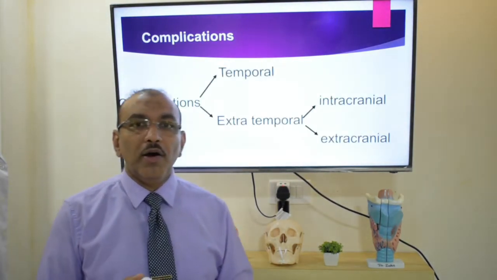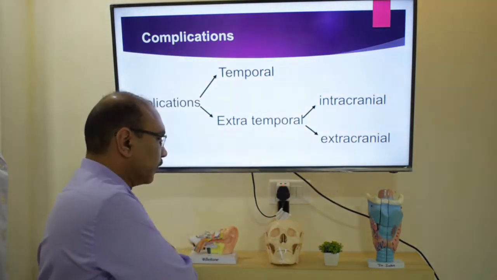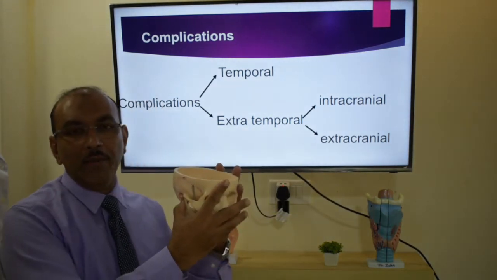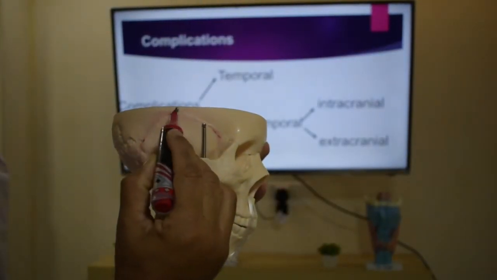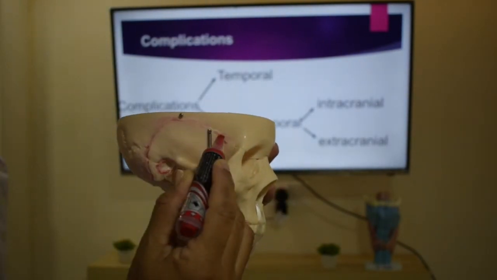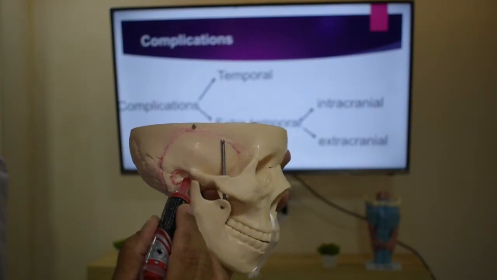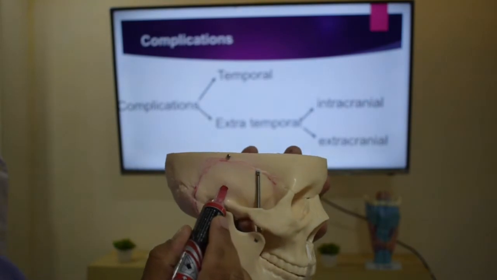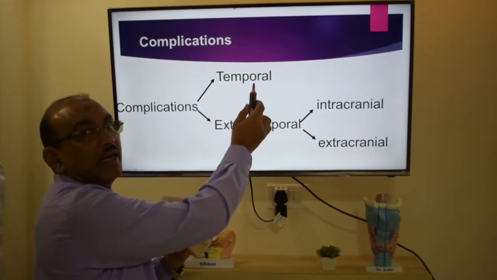Now, we will go through different complications. So first, let us classify the complications. If you have a look at this skull, this is the ear, and this ear is seen in the bone, this bone which I am marking, these lines which you see. So this is the temporal bone. So the ear is in the temporal bone, the external ear, middle ear, inner ear are seen in the temporal bone. So infection here is a temporal bone infection. That is external ear, middle ear and inner ear.